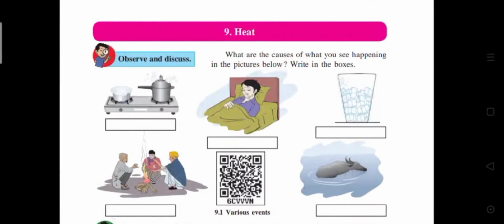Hello students, today we are going to learn lesson number 9, heat. What is meant by heat? Heat is a form of energy.